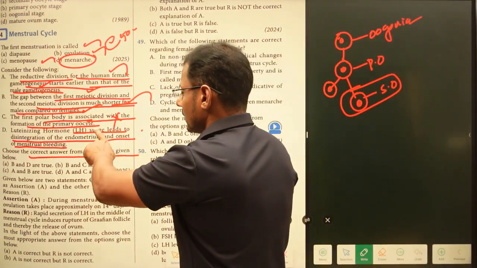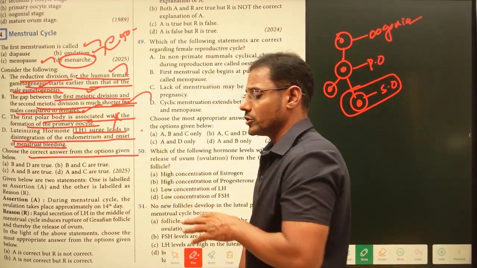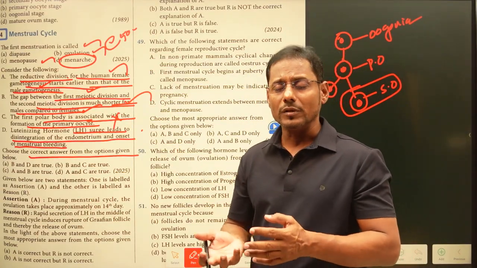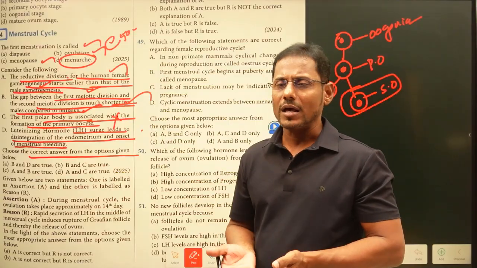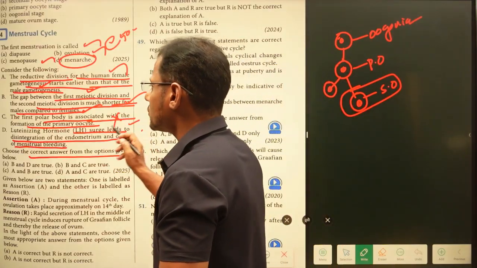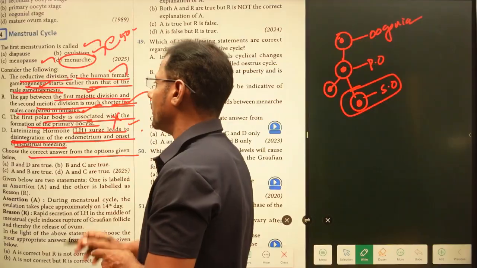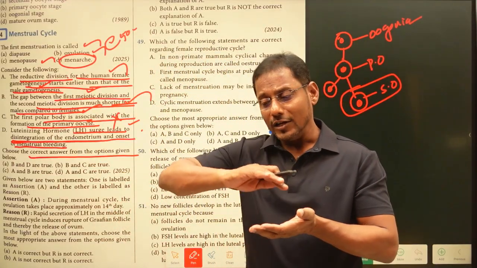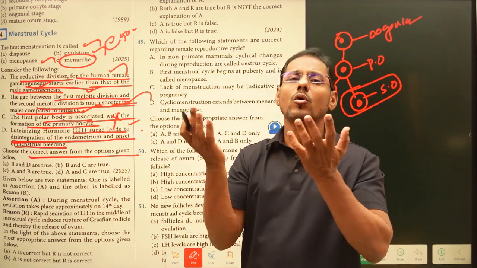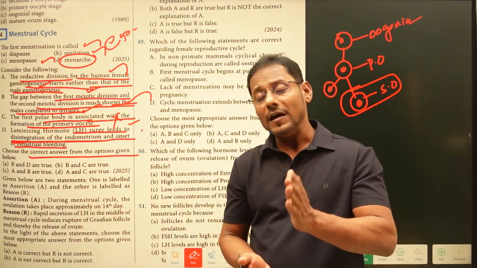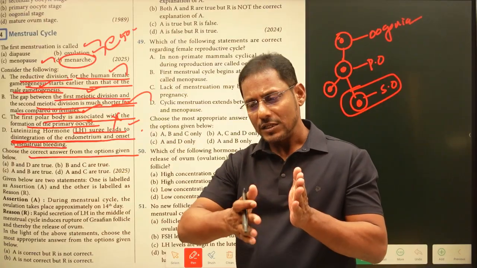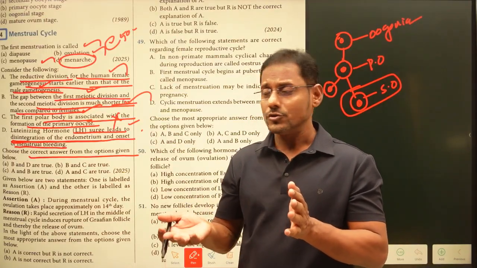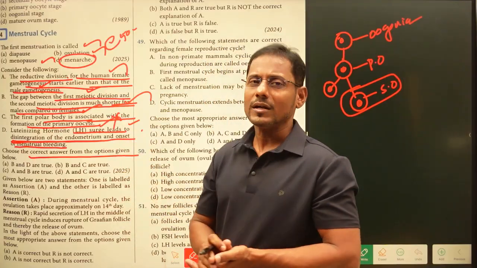Because when a luteinizing hormone surge happens, meaning a large amount of luteinizing hormone is released suddenly, that is known as the LH surge. Does it lead to disintegration of the endometrium? Not disintegration. The endometrium is going to be developed more and more inside the uterus when this luteinizing hormone is released. So when this LH surge is happening, what happens here?